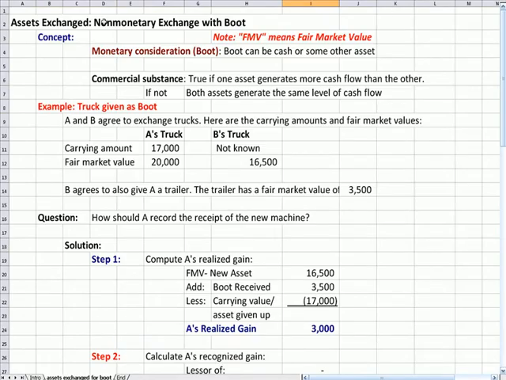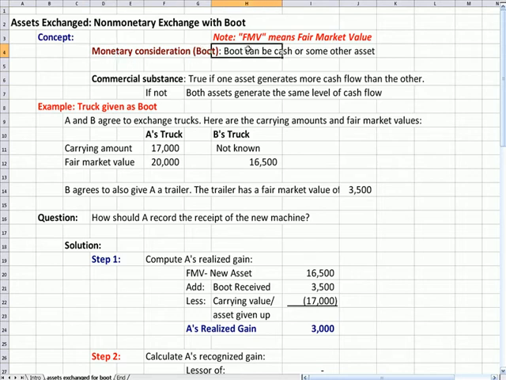So this is a non-monetary exchange in which assets are exchanged without cash. That's what we mean by non-monetary. We'll define boot in a minute, but I wanted to note in red here that FMV is an abbreviation I'm using for fair market value, and you'll also see that in the industry and also on exam questions. So monetary consideration is also called boot.